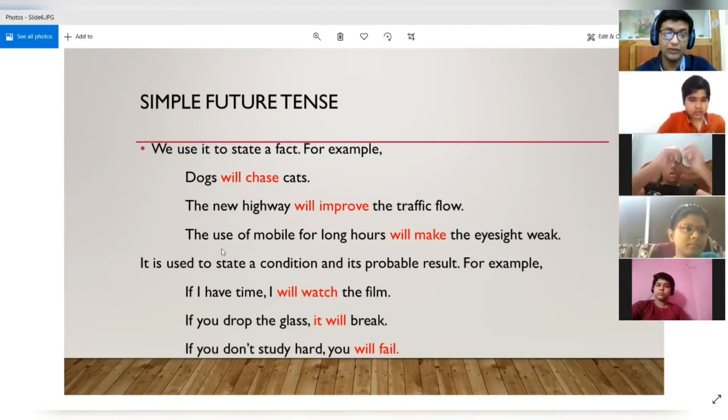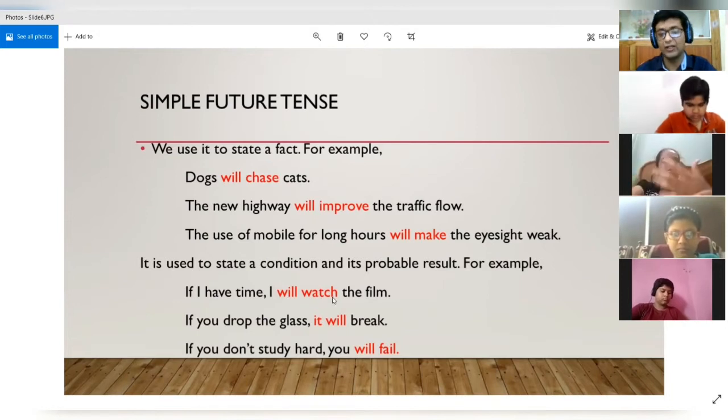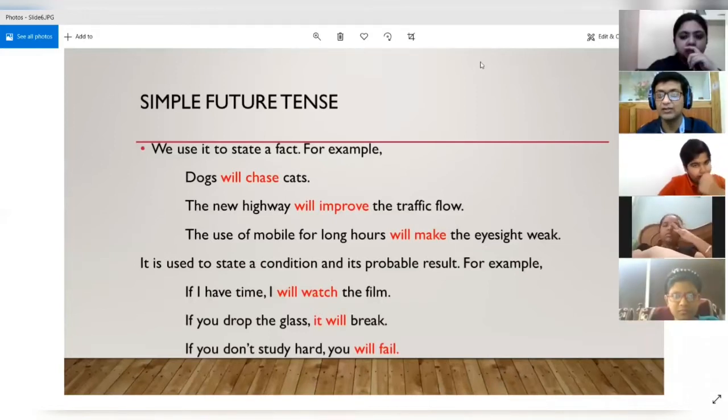Then let's see the next use. It is used to state a condition and its probable result. So now you are providing a condition and then you are stating what will be the probable result of that condition if it exists. All right. For example, if I have time, I will watch the film. So you are providing a condition that if I have time, then what is going to happen? It will probably be that I will start watching the film. So you are providing a condition and then you are also providing its probable result.